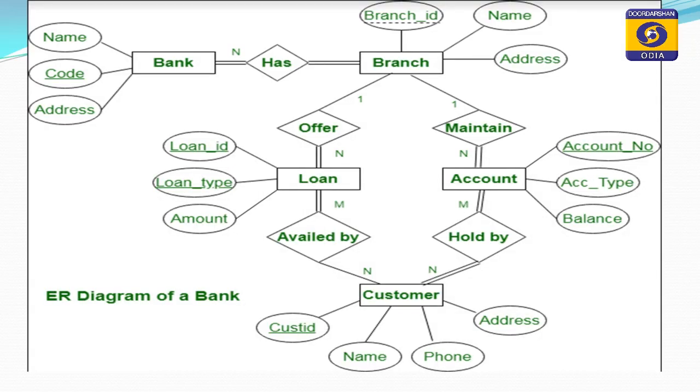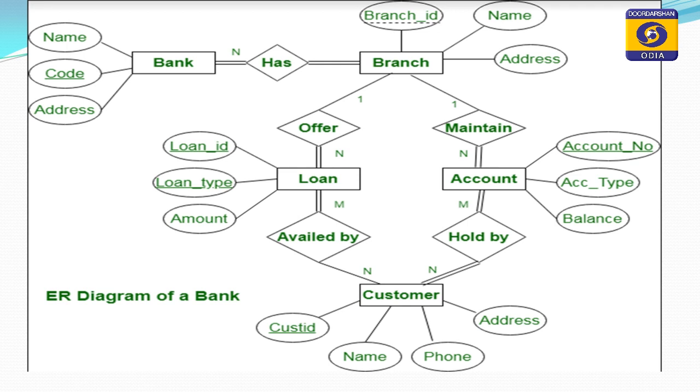This is the ER diagram of a bank. At the top we are seeing two different entities, one is the bank, another is the branch. The bank is an entity which is represented by a rectangle, while the bank has name, code and address. These are the attributes, or the characteristics, of a bank.